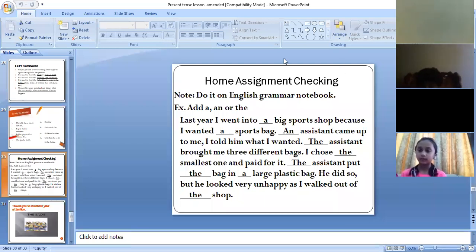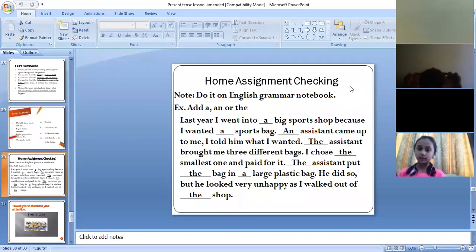Now, dear children, before we end our lesson, let us revise. Let me recap the few points which we have done. Today we have learned about simple present tense. Say with me, simple present tense.